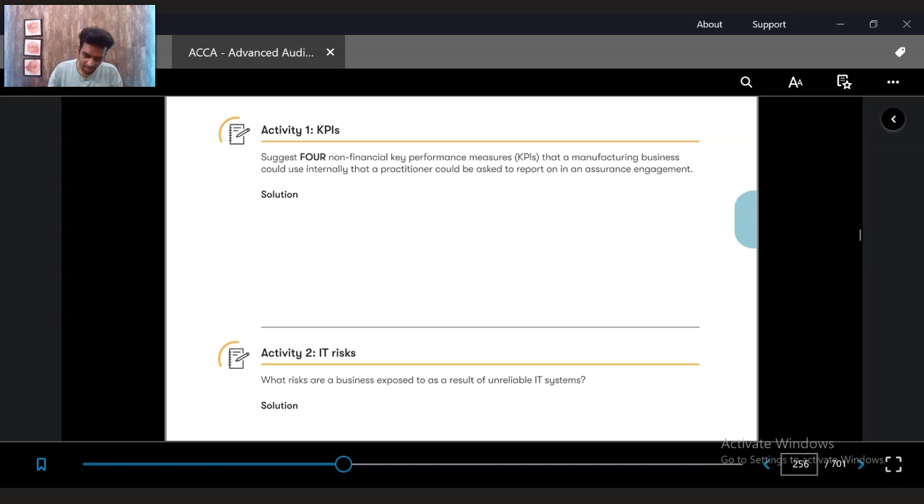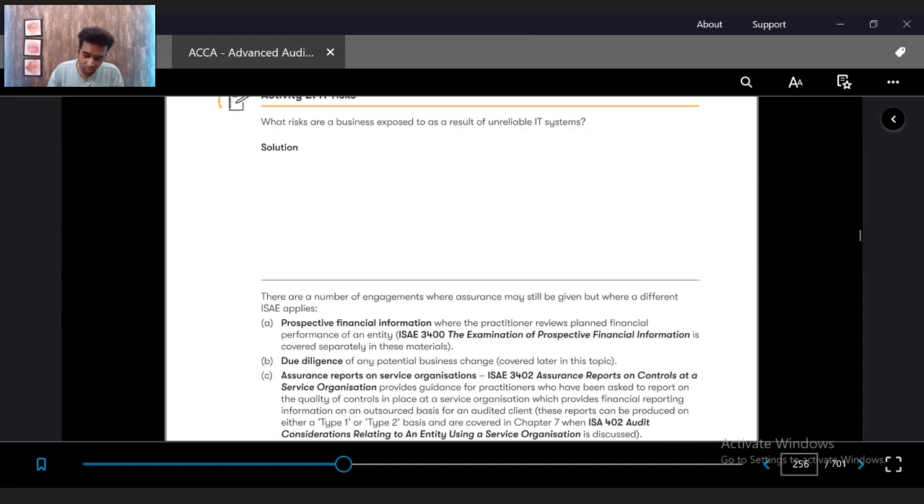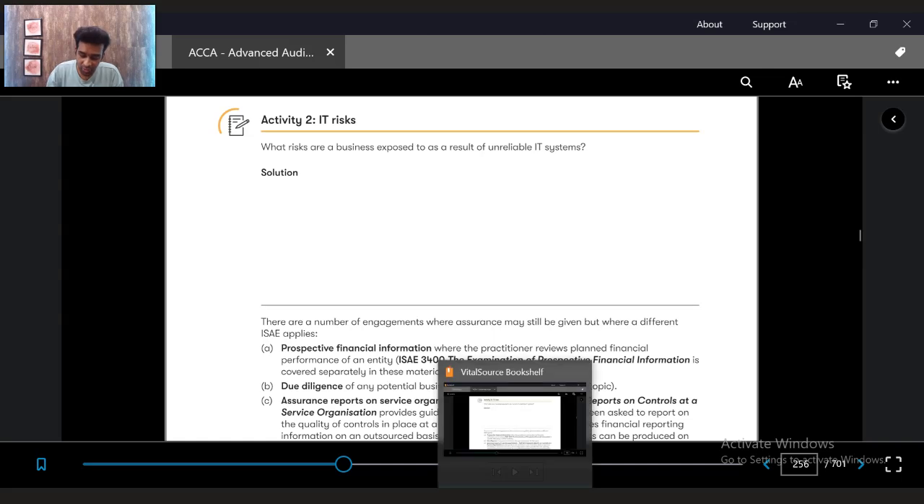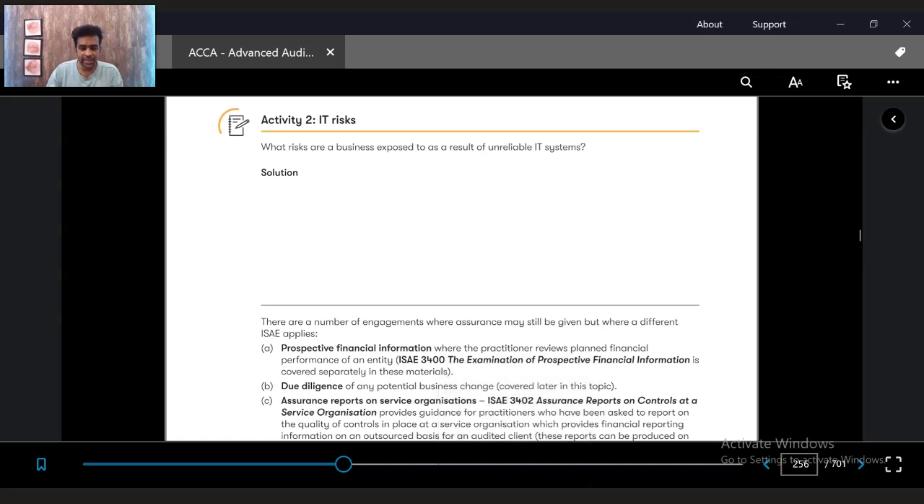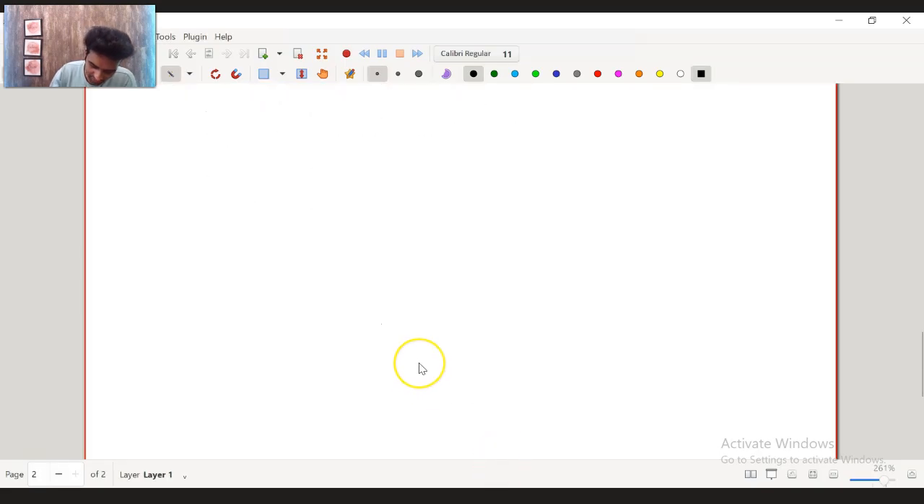The second activity is, what are the risks our business is exposed to as a result of unreliable IT systems? So if a company has unreliable IT systems, then what are the risks they could have? First is that assets are misappropriated or tampered with. So let me write it down. Activity 2.